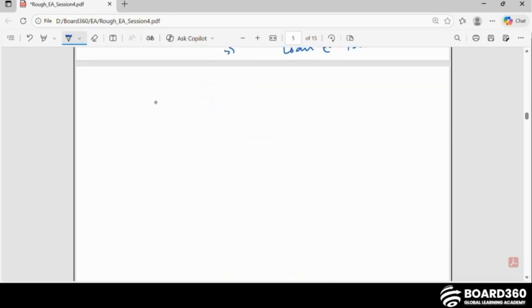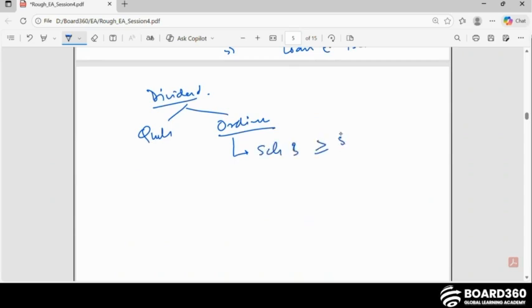So to summarize, dividend income can be qualified or ordinary. Ordinary income is shown in Schedule B if it is more than $1,500.